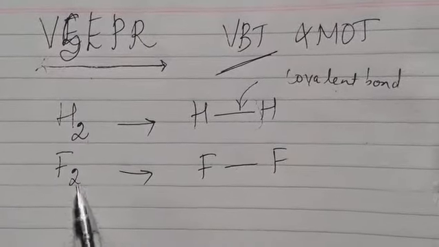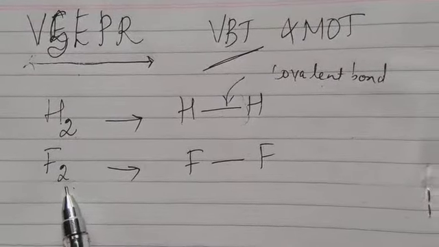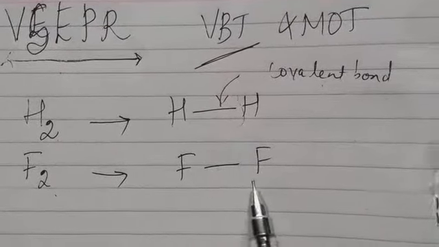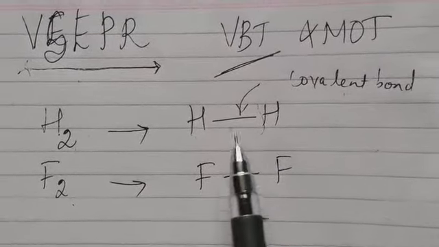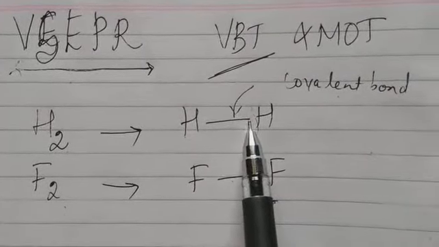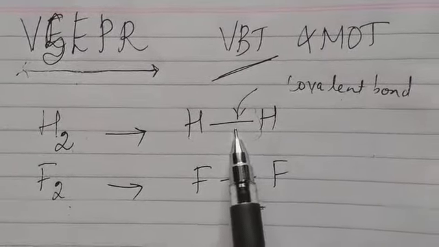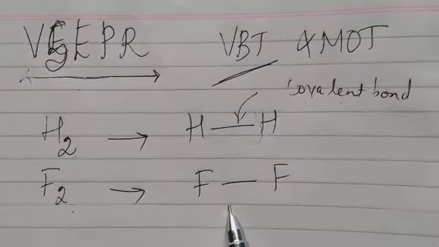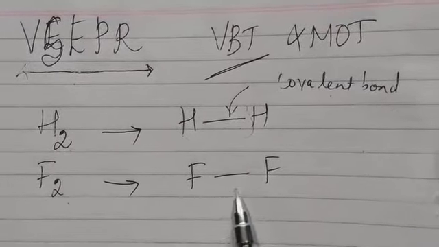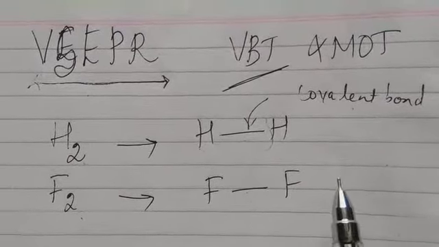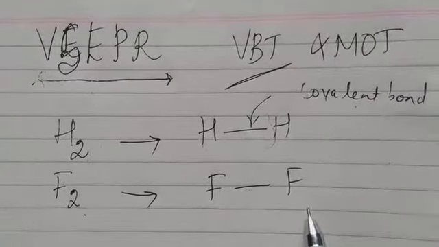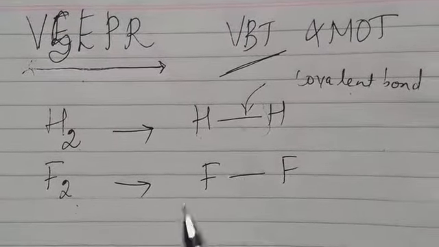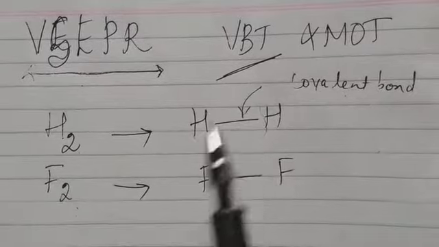So, I have hydrogen molecule here and fluorine F2. Hydrogen has a single covalent bond and fluorine also has a single covalent bond. But the bond length and the amount of energy required to break this bond are different from those of fluorine. Fluorine's bond length is smaller than that of the hydrogen molecule, and the energy required to break the bond is different. All this could not be explained by the Lewis concept. Therefore, VBT came into force, which is based on the quantum mechanical model.